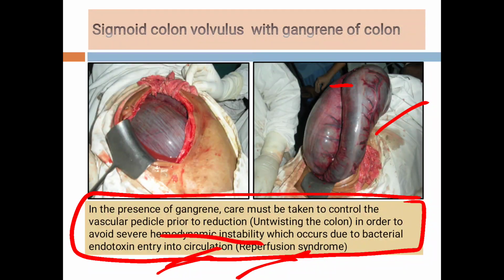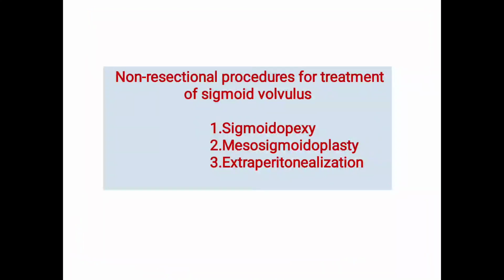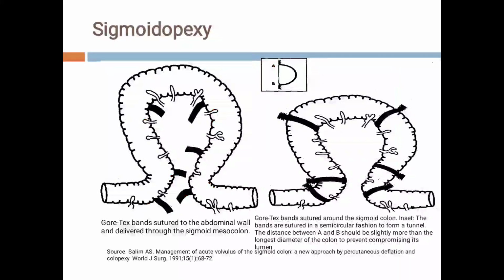So to avoid that, we have to control the vascular pedicles prior to the reduction. But sometimes because of the enormous dilatation, this may not be possible. Now students, there are two types of procedures. One is the non-resectional procedures and the other is the resectional procedures. Non-resectional procedures are sigmoidopexy, mesosigmoidoplasty and extraperitonealization of the sigmoid colon.